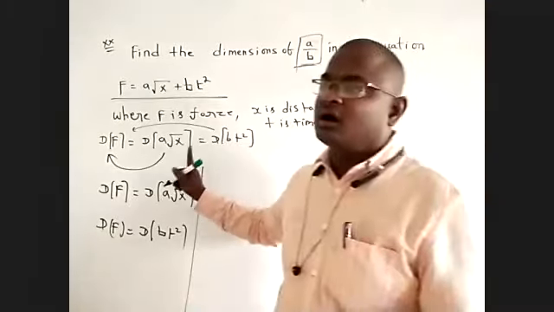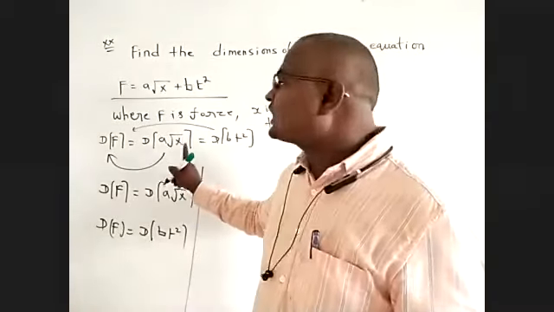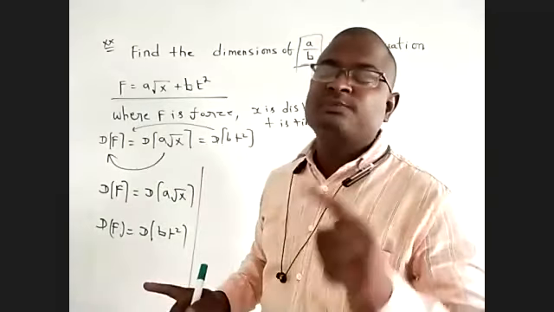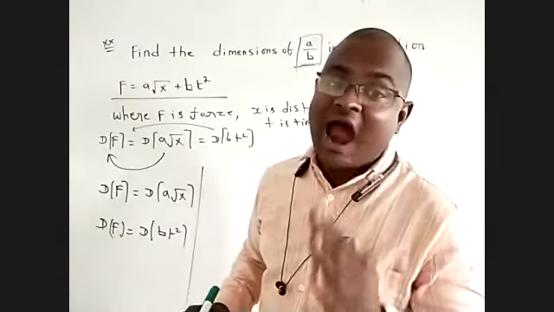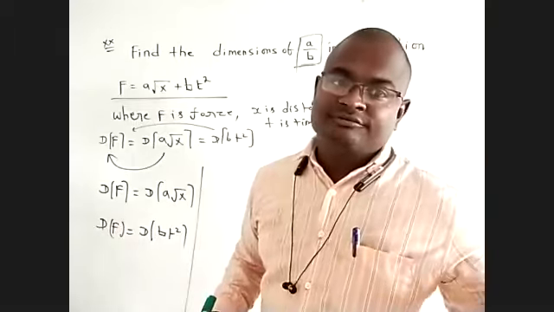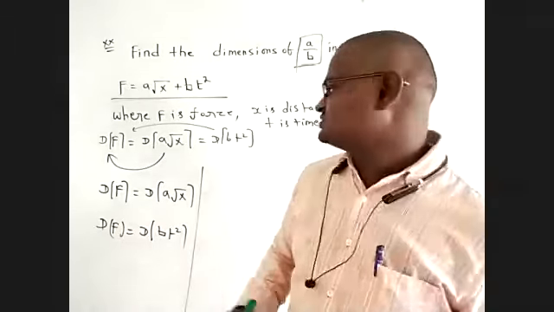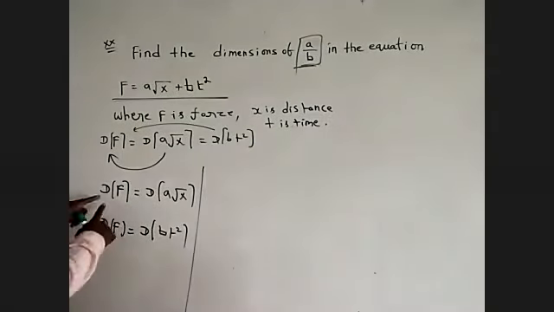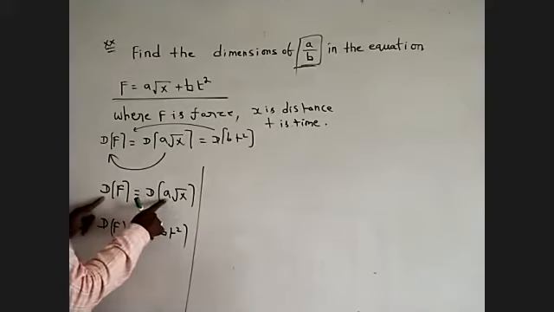I wrote this equation according to the principle of homogeneity. According to the principle of homogeneity, we can add or subtract physical quantities only with the same dimension. This gives two equations. The dimensional formula of F is equal to the dimensional formula of a root x.